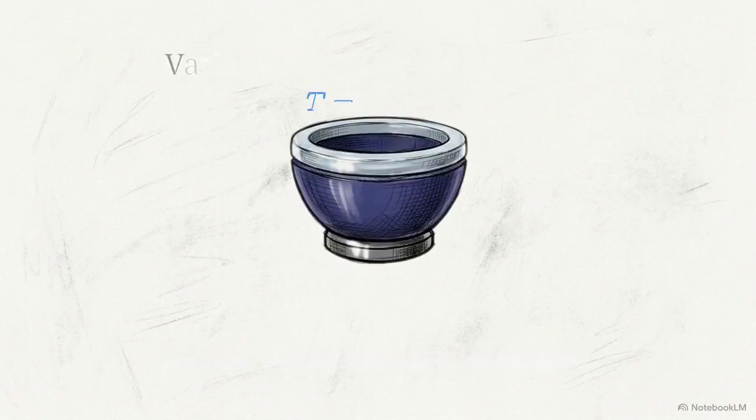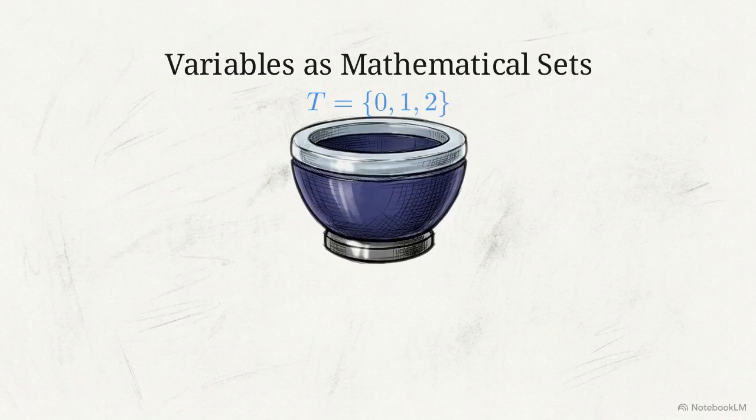Variables within the Trigate do not hold single assigned values. They function as mathematical sets, containers holding a range of valid possibilities. A fully open variable contains 0, 1, and 2 simultaneously. A closed variable has been restricted entirely to a single integer.